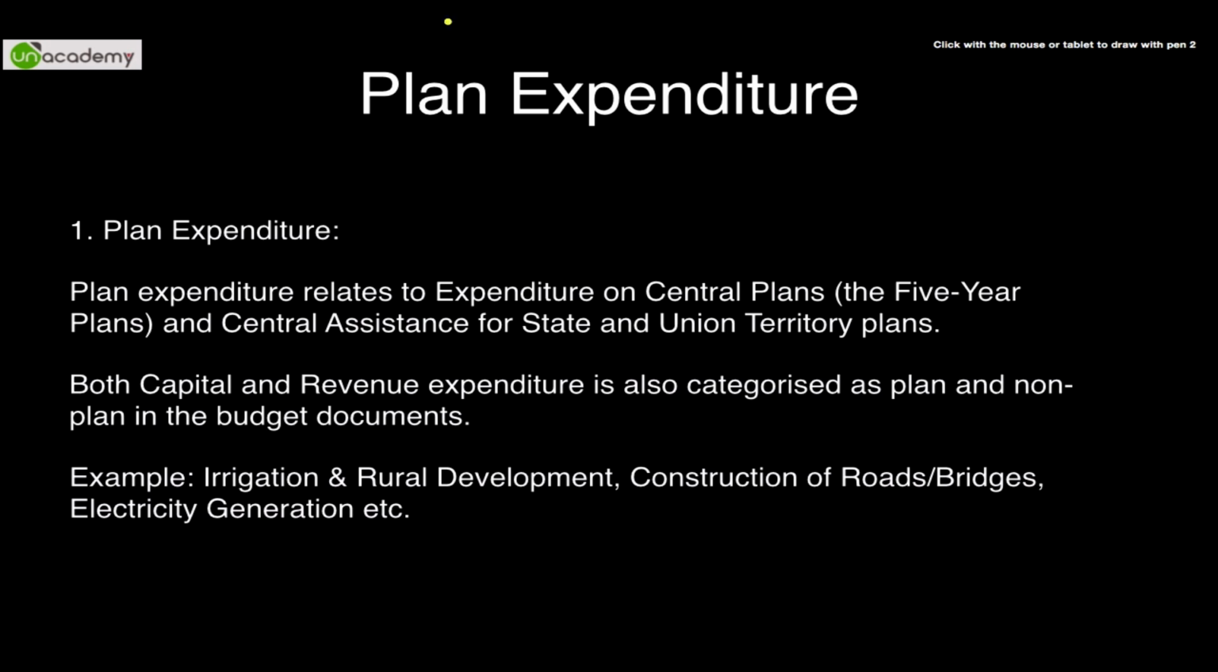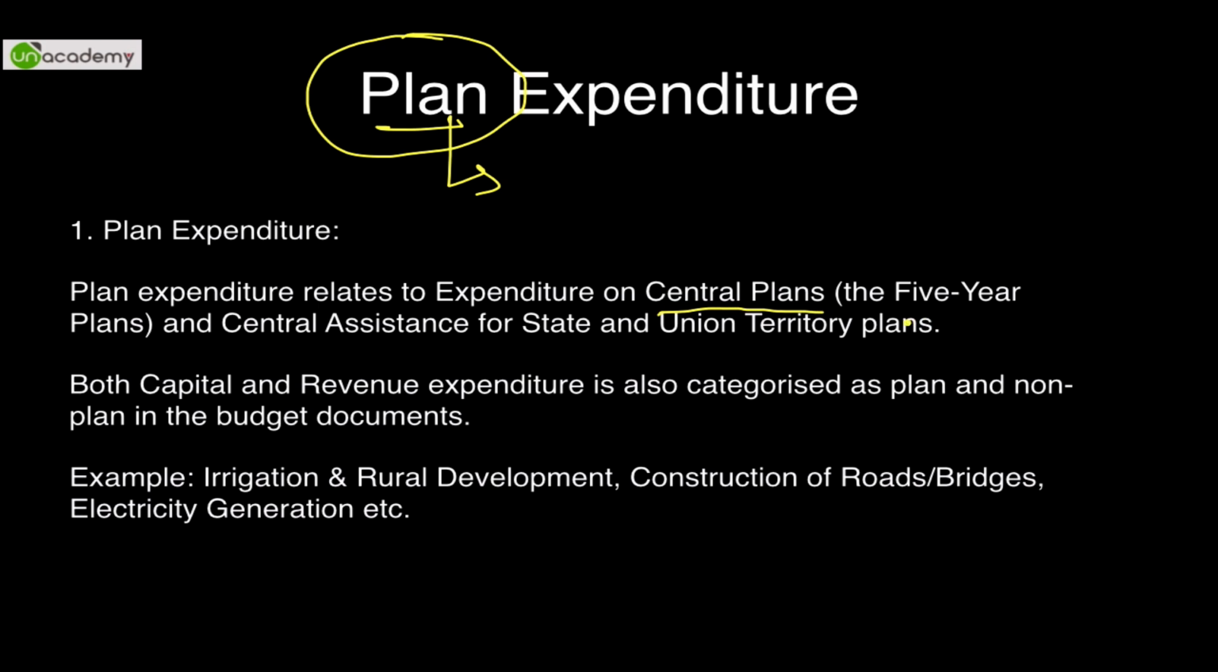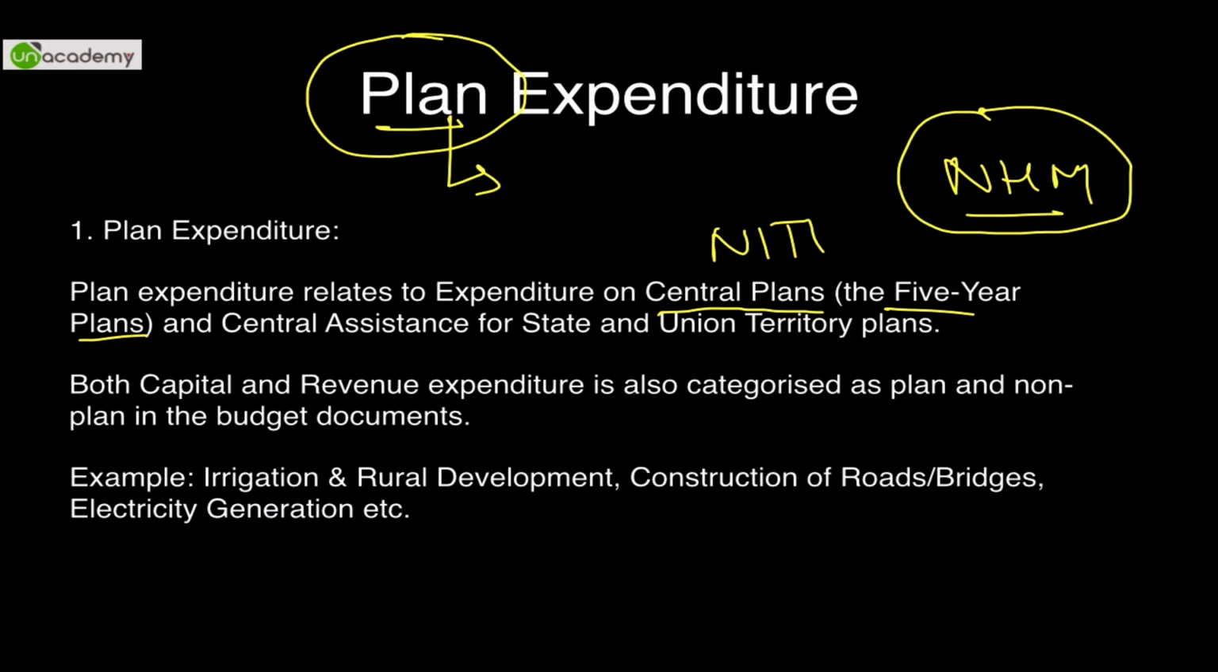The third form, or the second point under the type of expenditure, is planned expenditure or plan expenditure. As the name suggests, any kind of expenditure that has been mentioned in the central plans by the government. Earlier, they were the 5-year plans. Now, whatever they are going to come out with under Niti Aayog will be called a plan expenditure. So, for the first time, if something like National Horticulture Mission is being launched, whatever expenditure will be done on National Horticulture Mission would be classified as planned expenditure.